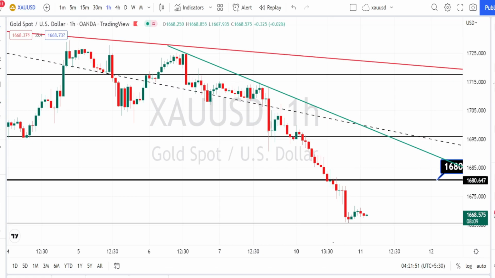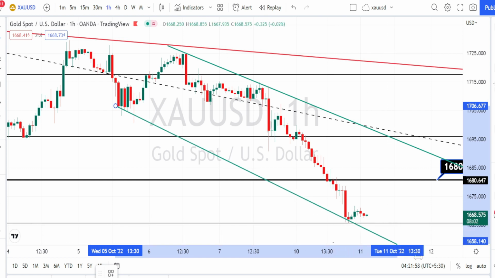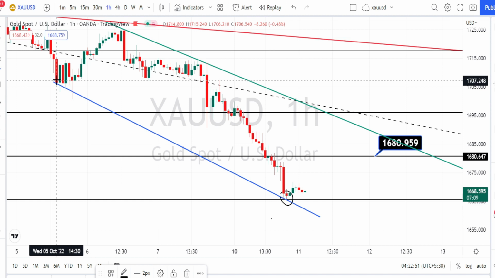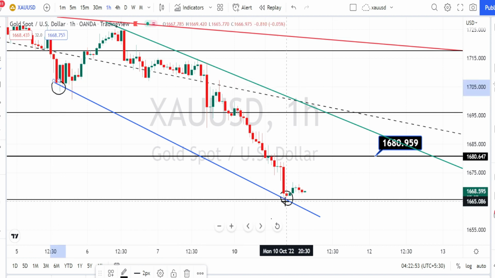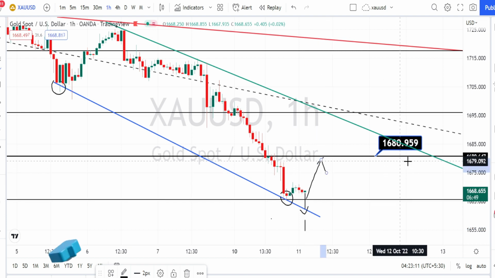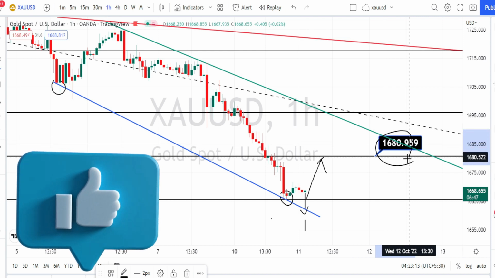I am in hourly time frame now. Here I am drawing one more support line for the hourly time frame. So currently we are noticing the price action to take support on this trend line or the support line. Wait for the price action to break this support line in order to take trades on the bearish side, or else we can expect the price action to retest on the higher time frame resistance level of 1680, and only